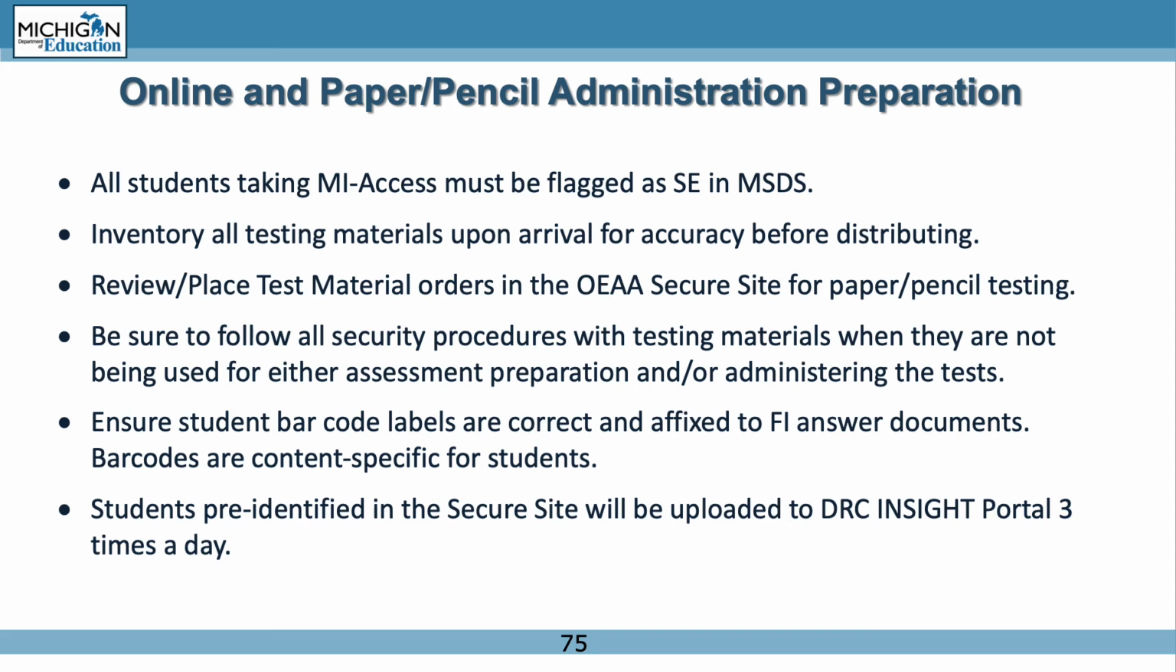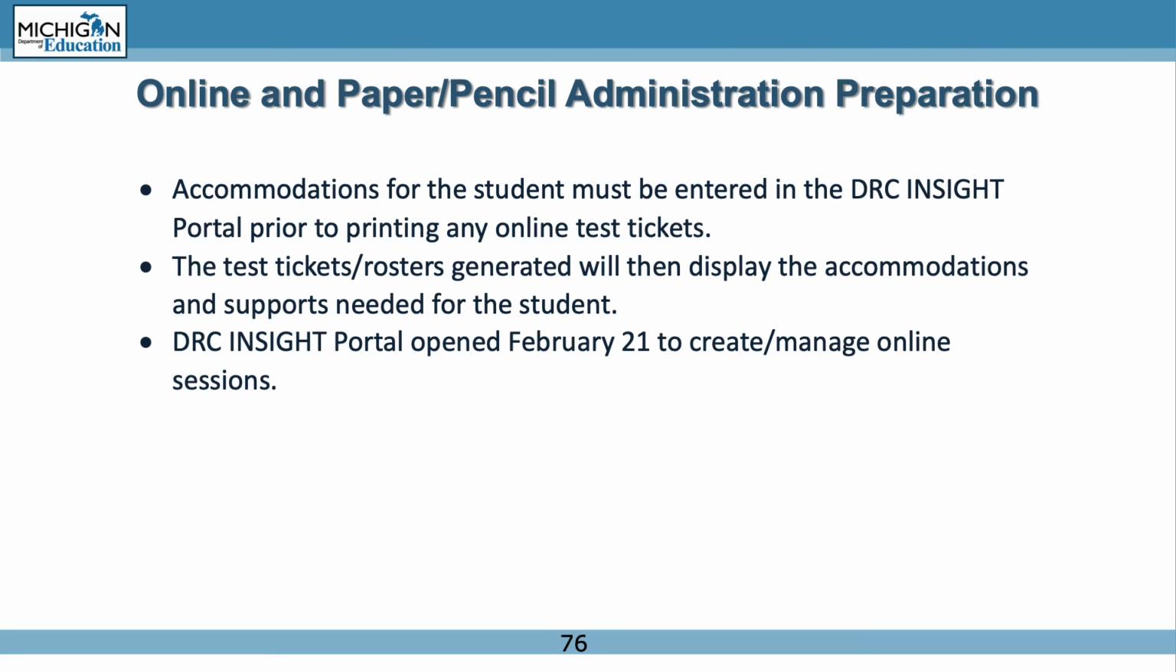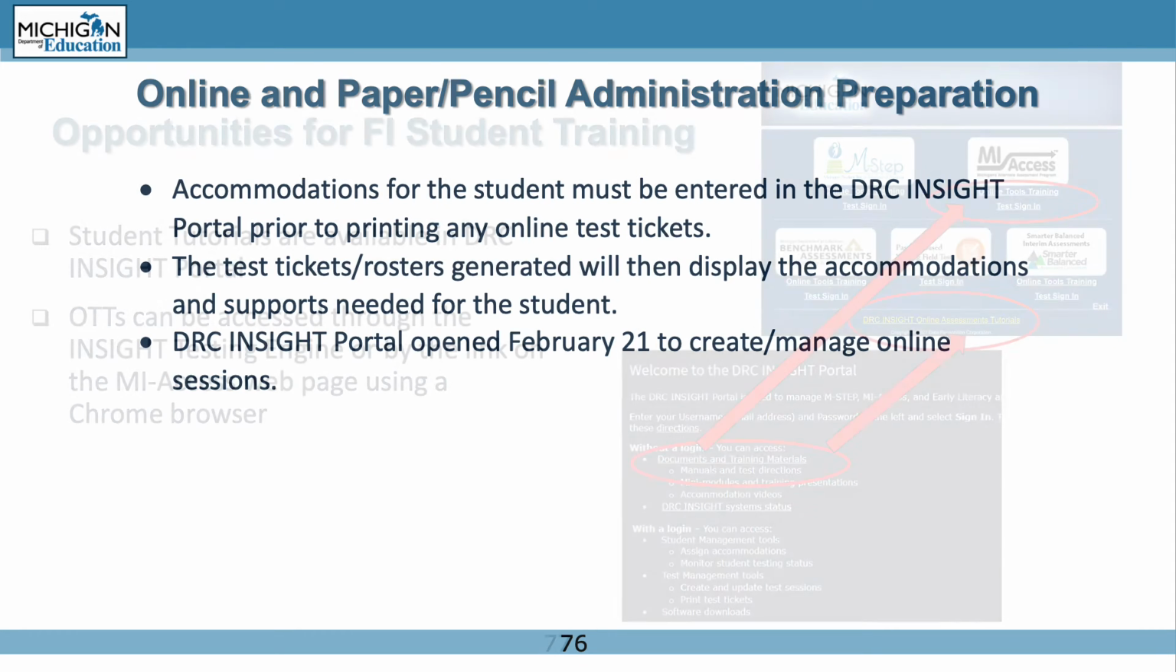Students pre-identified in the secure site will be uploaded to DRC Insight portal 3 times a day. Enter all accommodations for students in the DRC portal prior to printing test tickets. The test tickets/rosters generated will then display the accommodations and supports needed for the student. DRC portal opened February 21 to create and manage all online test sessions.